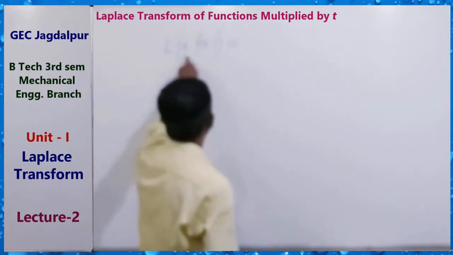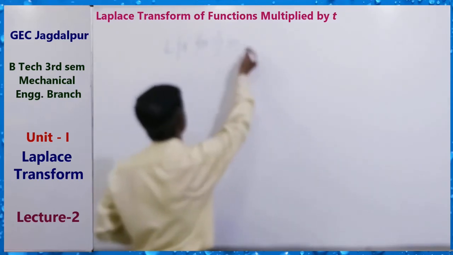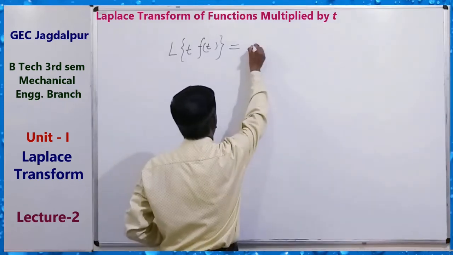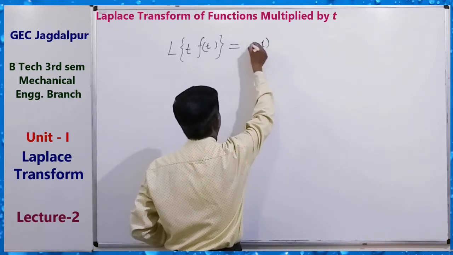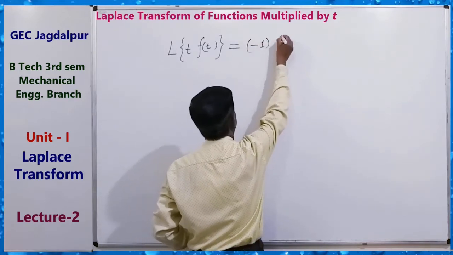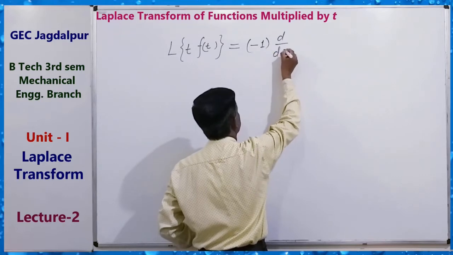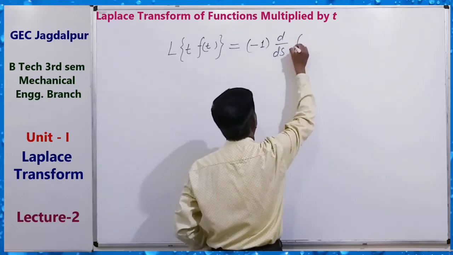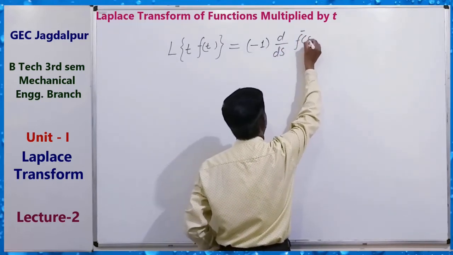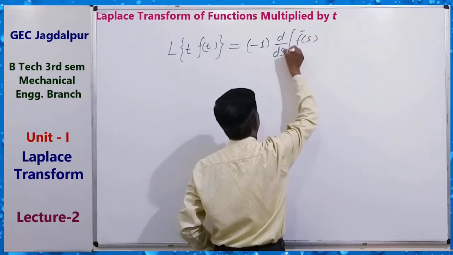So for solving this, L of t f(t) is equal to minus 1 d by ds of f bar s.